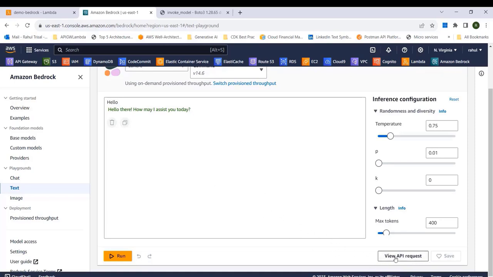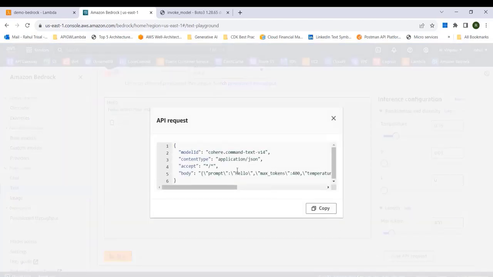Now what we can also do is click on this view API request. You can see it gives the API request attributes, and we can get the model ID from here. Basically, it tells the API request which LLM model we are going to use. If you are going to use AI21, then the model ID would be something like AI21.